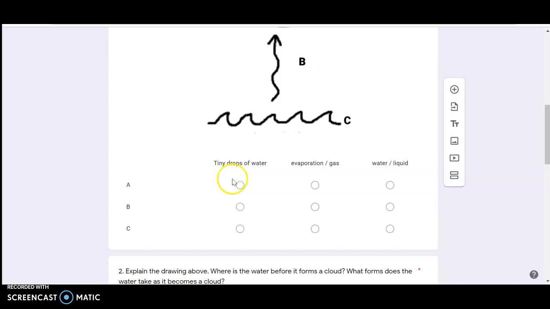A: tiny drops of water, evaporation or gas, water or liquid. B: tiny drops of water, evaporation or gas, water or liquid. C: tiny drops of water, evaporation or gas, water or liquid.